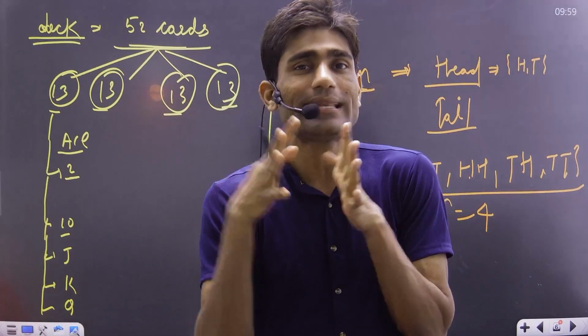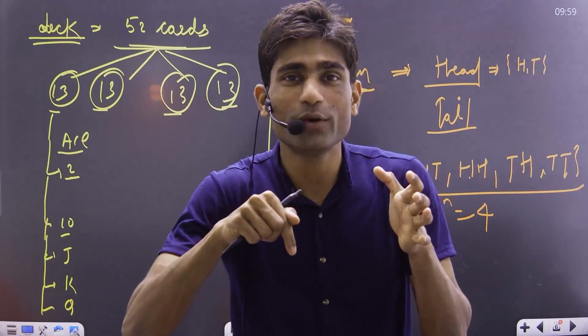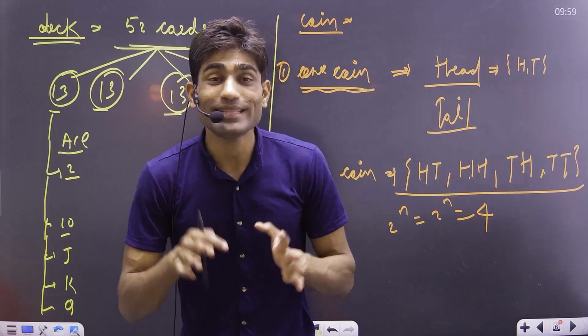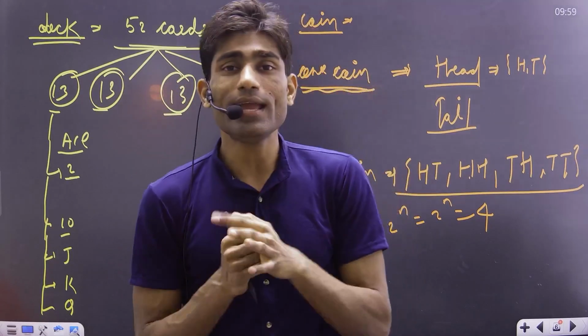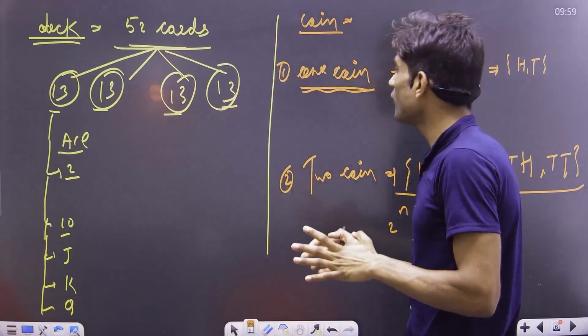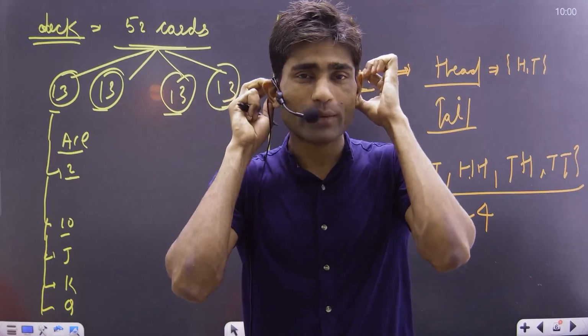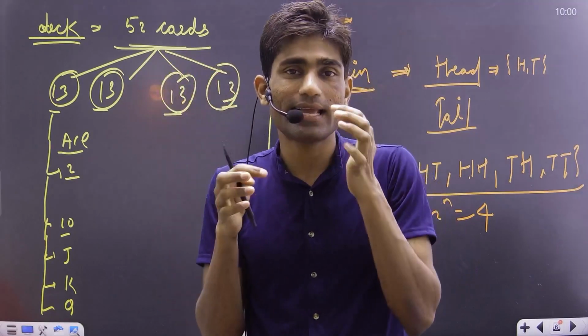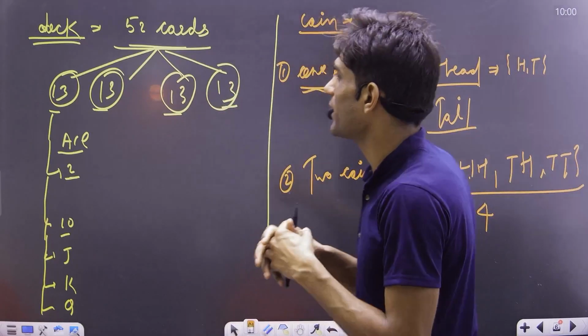When we toss 3 coins, how many outcomes are possible? Let me know in my comment section. Tell me how many outcomes are possible when we toss 3 coins. And we have a formula for finding the outcomes for n number of tosses. When we have n number of tosses, then we write 2 raised to n. That you need to know.